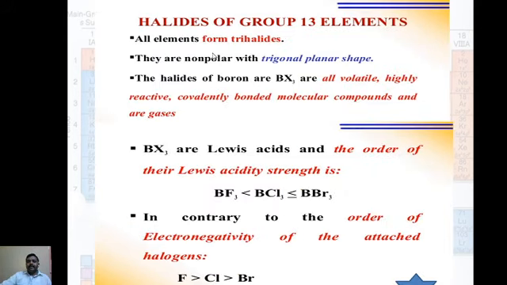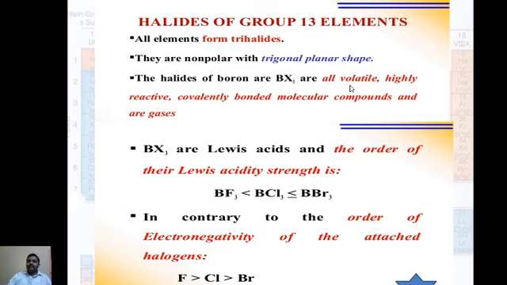Halides of group 13 elements. All elements form trihalides. They are non-polar with trigonal planar shape. We can discuss later. The halides of boron, BX3, are all volatile, where X is a halogen. Boron forms them with all the halogens: fluorine, chlorine, bromine, iodine.